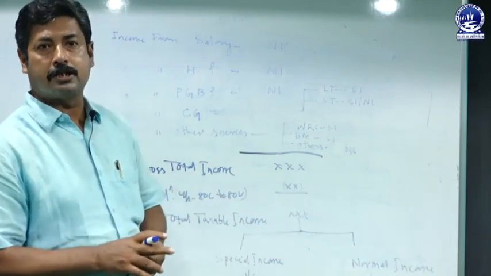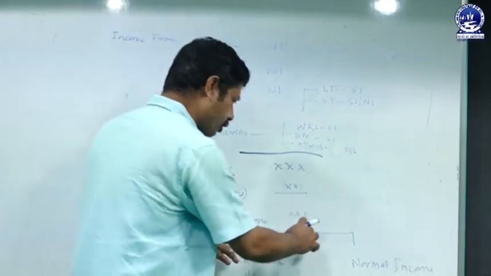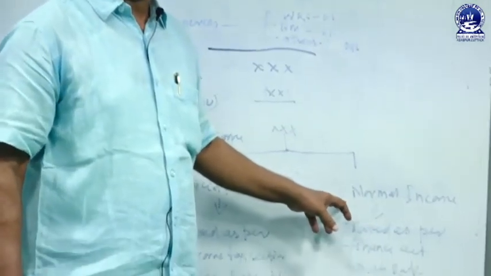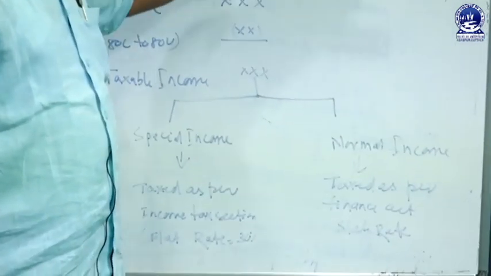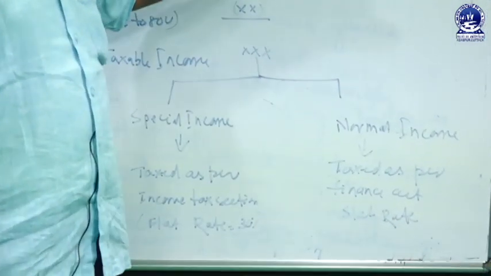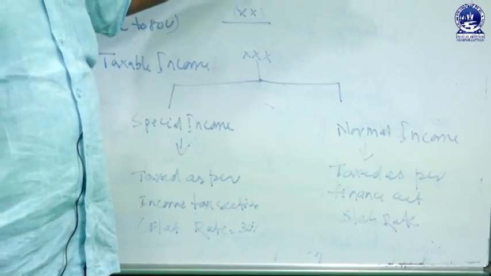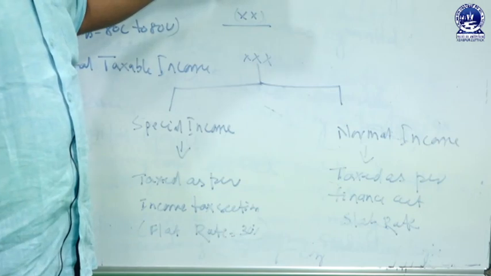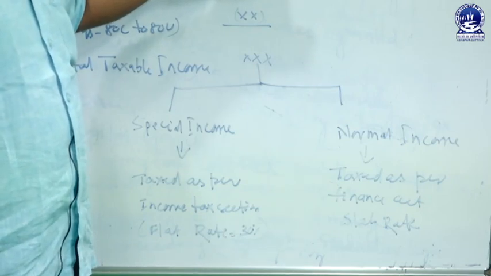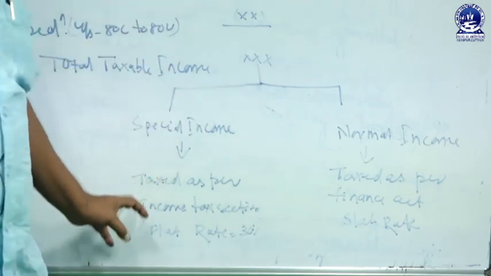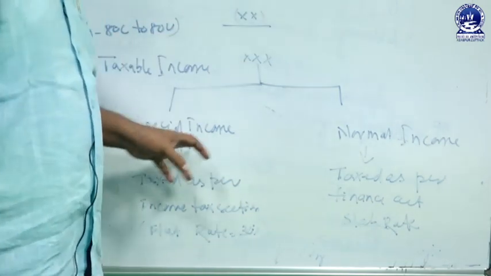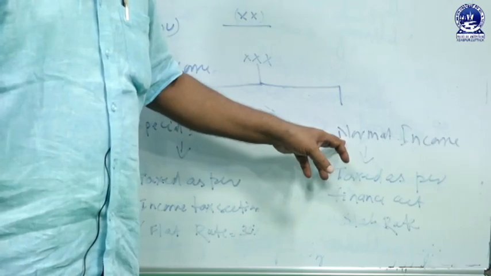Again, this total taxable income is to be split up into 2 parts, that is special income and normal income. So, here special income is long term capital gain. If there is short term capital gain, special income, that is also included here. If there is winning from horse race, card games, crossword puzzles of the income from other sources, that is special income. If there is any black money, that is special income. Rest part is to be normal income.